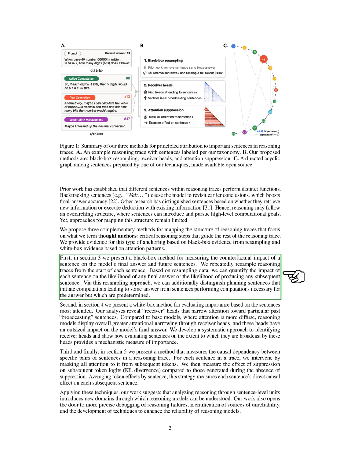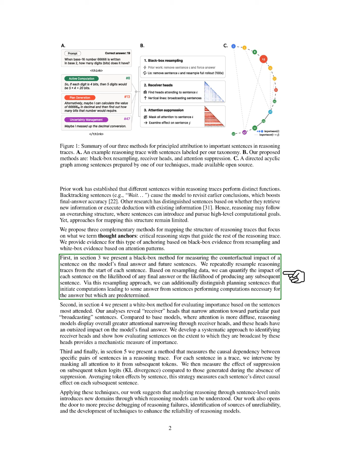Finally, in the attention suppression section, we present a method to measure the causal dependency between sentence pairs in a reasoning trace. By masking attention to a sentence and observing the effects on subsequent tokens, we can assess each sentence's direct causal impact. Through these techniques, we suggest that analyzing reasoning at the sentence level opens new avenues for understanding reasoning models. Our work also paves the way for more precise debugging of reasoning failures, identifying sources of unreliability, and developing methods to enhance the reliability of these models.